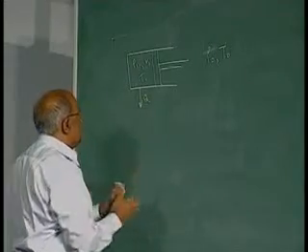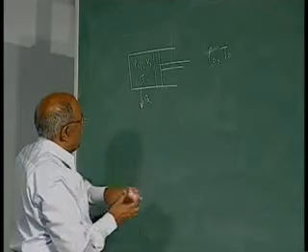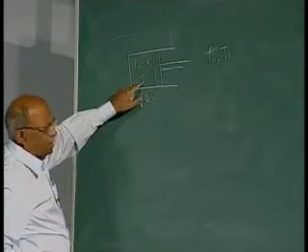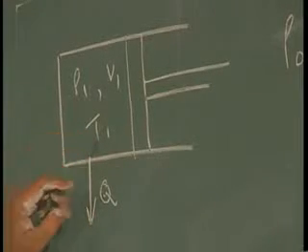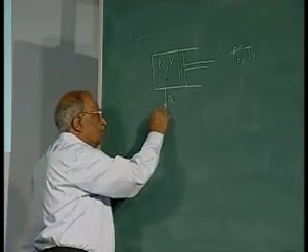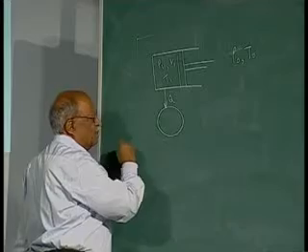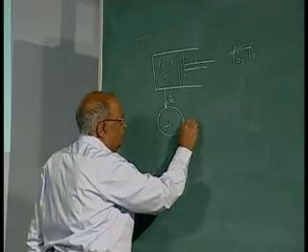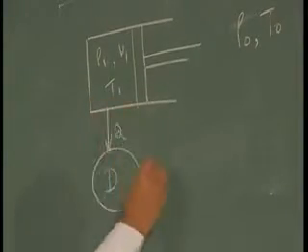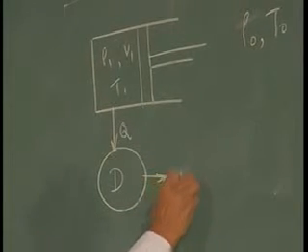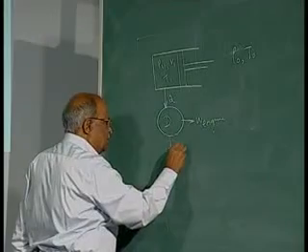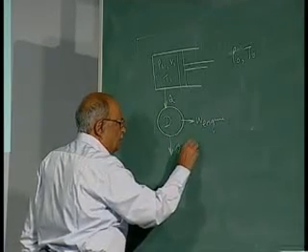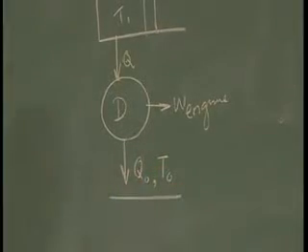This heat is rejected. Now, we want to find out the maximum work, and therefore, this heat that is being rejected at temperature T1 has certain potency, and this heat must be extracted. The potency of this heat has to be extracted, and therefore, we will have to use a reversible device D, which will extract the remaining work that can be done by this heat Q, and that is the work of the engine, and the heat has to be rejected, Q0, at temperature T0, so that it comes to the dead state,